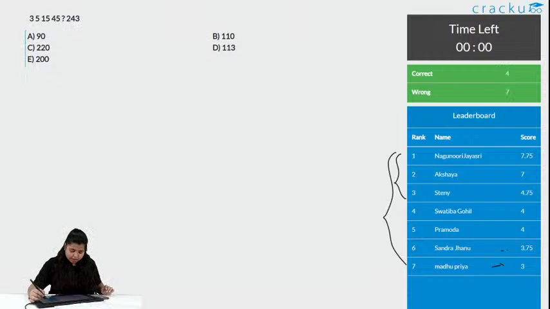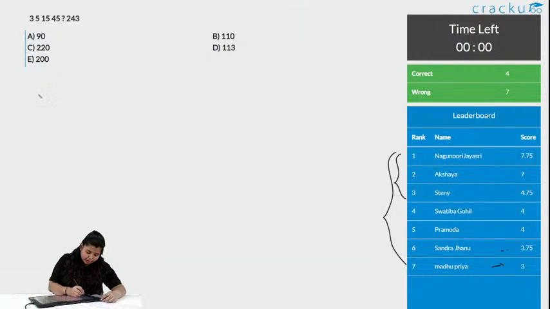In this question, just see carefully: 15, 45, question mark, and this is the number, right, and then we are finding the difference.